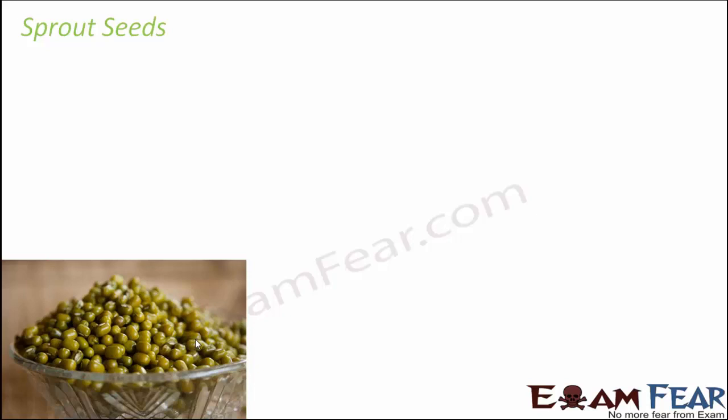All you need to do is take some clean and dry seeds. You can take the moong seeds, or you can also take chana. Here what you see is nothing but moong, the whole moong seeds. When you take them in a bowl, right now it is completely dry, and then what do we do? Our aim here is to prove that these pulses that we eat are seeds and they can give rise to new plants. So here I have to prove that from these seeds you can get new plants.